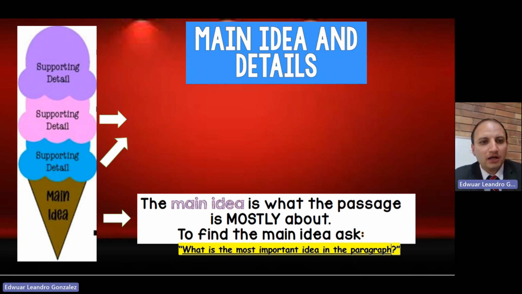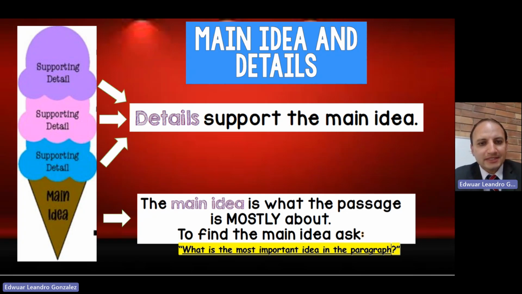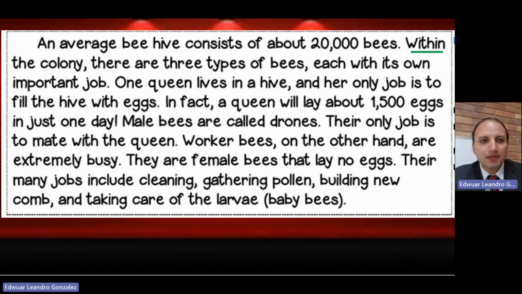After that, of course, we have supporting details. In this picture, you can see that we have three different flavors of ice cream in this case that represent the supporting details. But we can have more, even 4 or 5, or maybe just two supporting details. These are details or specific information that support the main idea. Do not get confused about this. We're going to study this more specifically, so pay attention to this part.